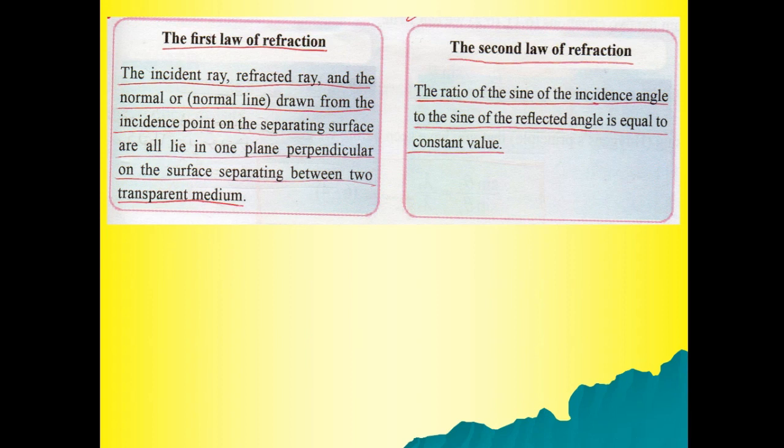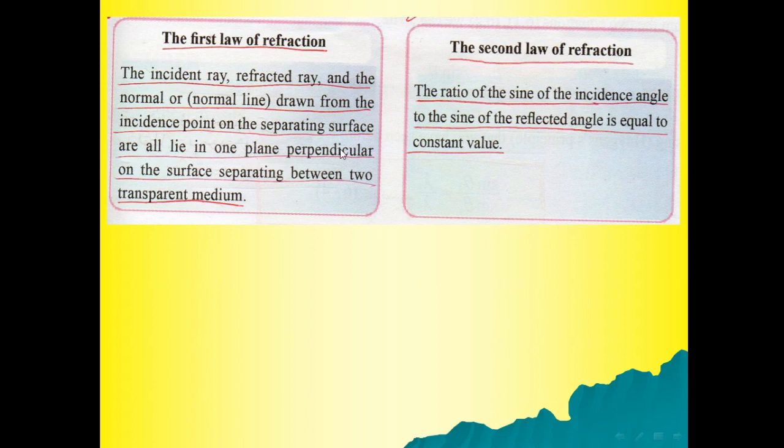The laws of refraction. The first law of refraction: the incident ray, the refracted ray, and the normal line drawn from the incident point on the separating surface all lie in one plane.